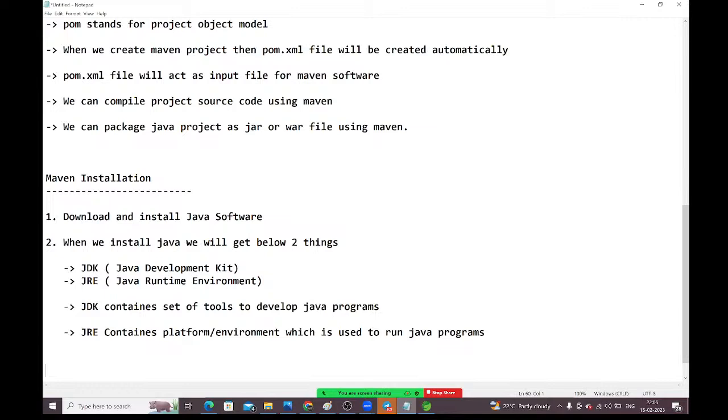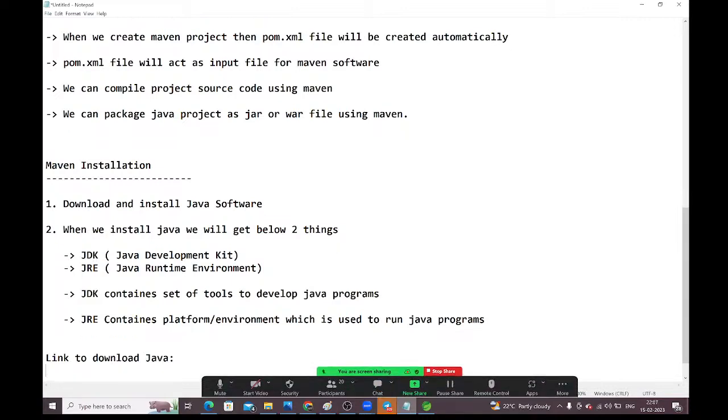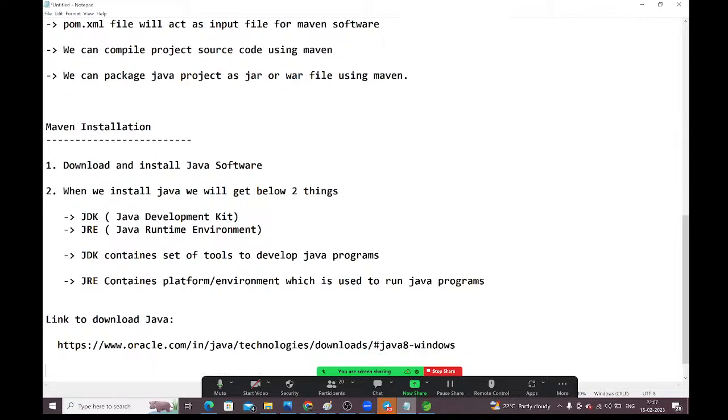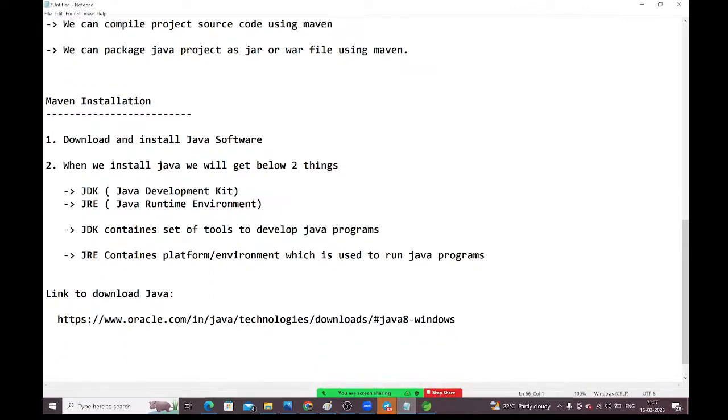Link to download Java. Here I am giving the Java, guys. Link to download the Java. Go to there and download it, guys.